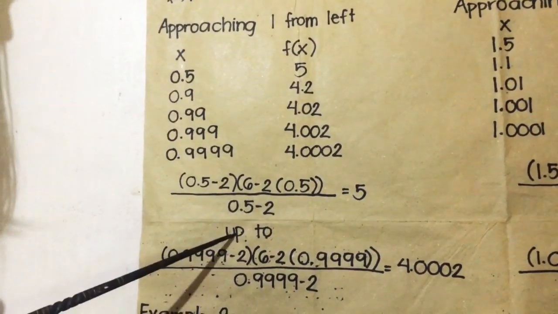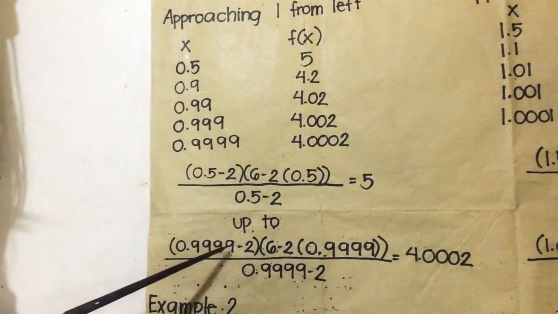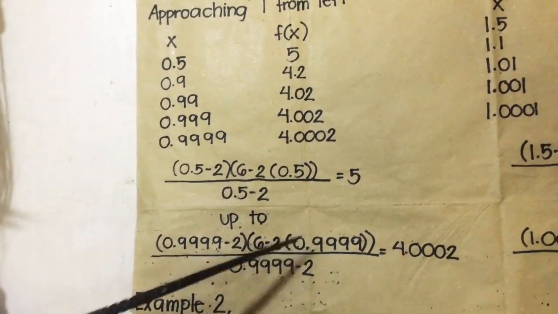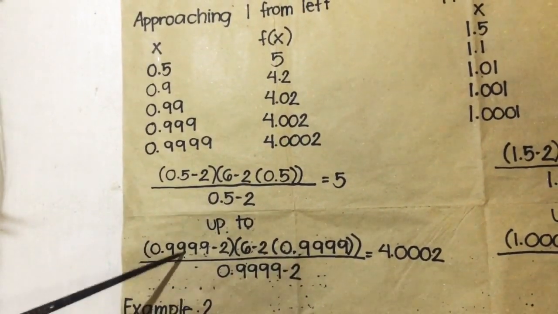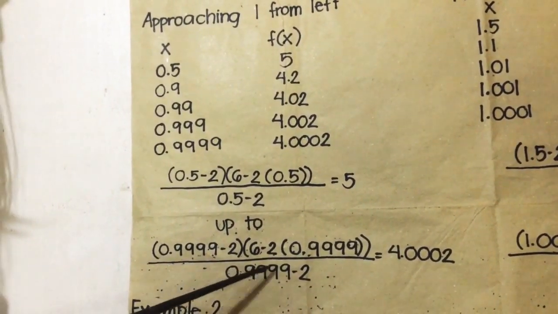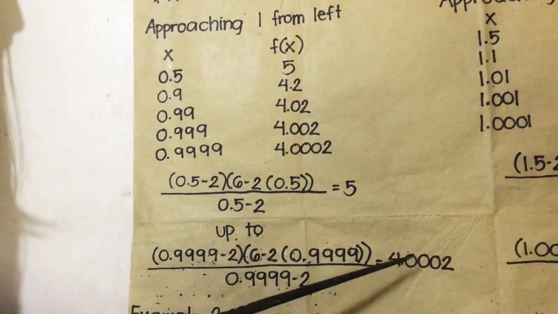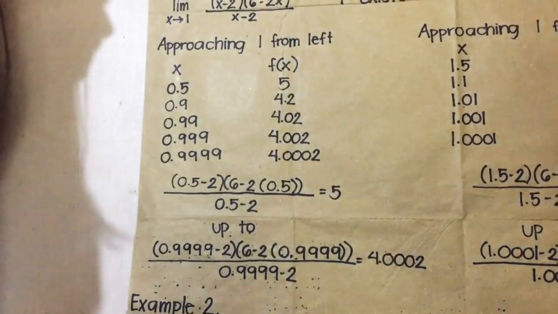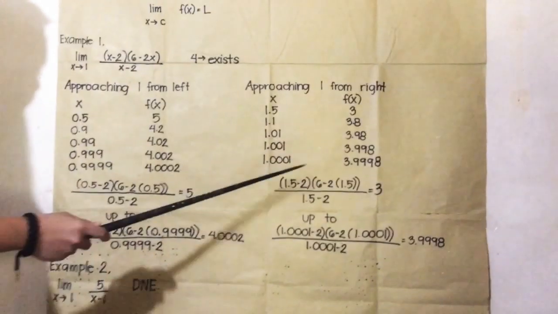Up to 0.9999 minus 2, times 6 minus 2 times 0.9999, over 0.9999 minus 2, is equal to 4.0002. After substituting all the given x in the given f of x, the same goes to the right.